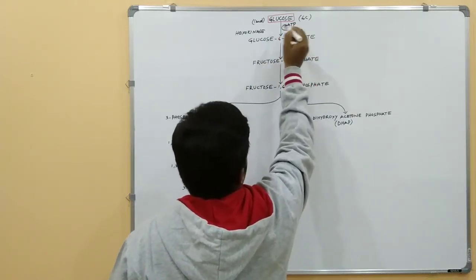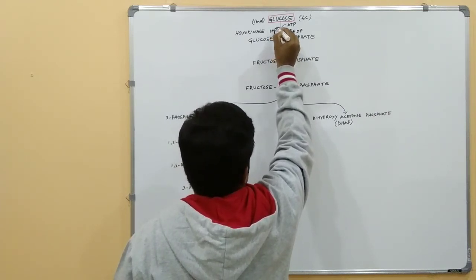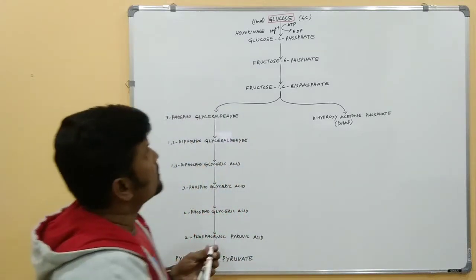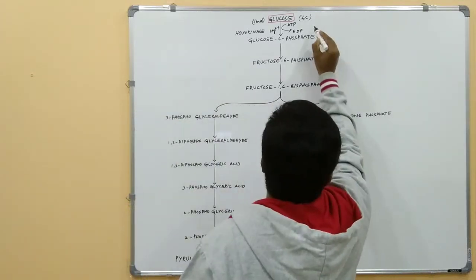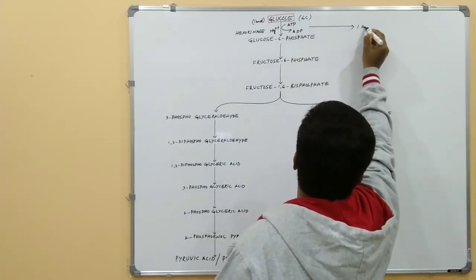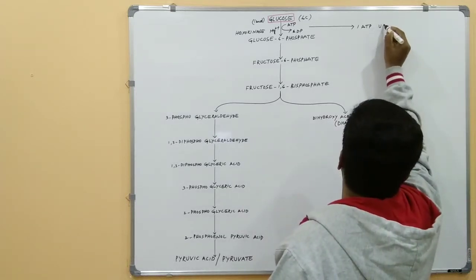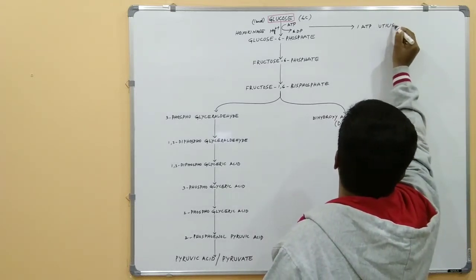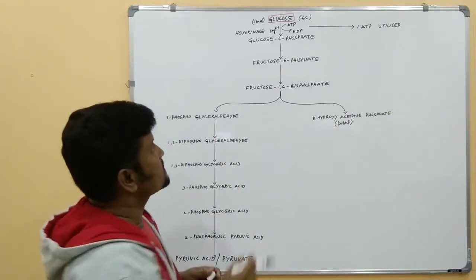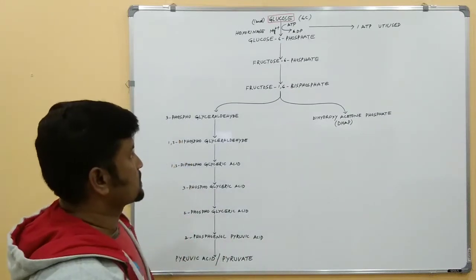This reaction takes place in the presence of magnesium ion. Here 1 ATP is utilized. So this reaction is completely non-reversible, or irreversible.